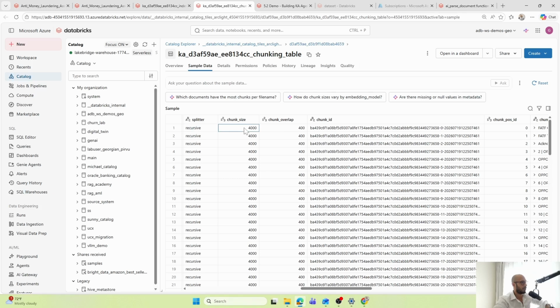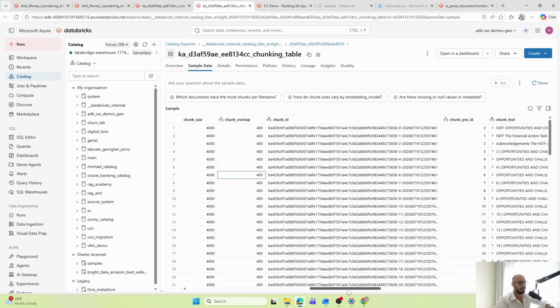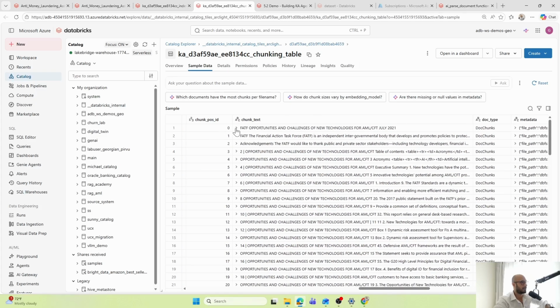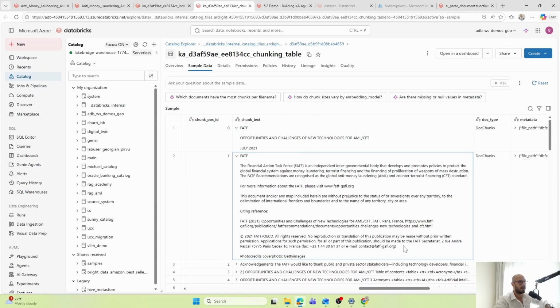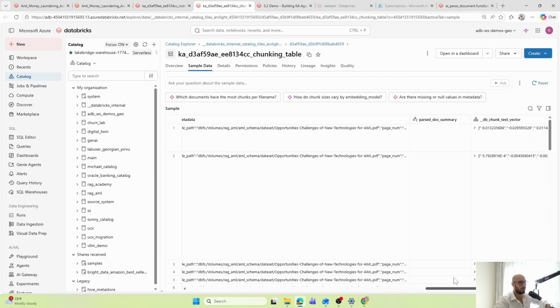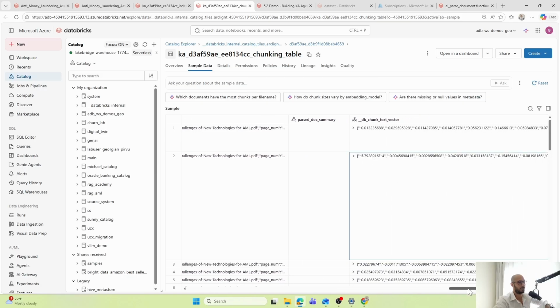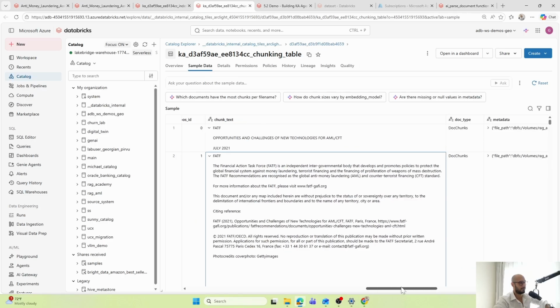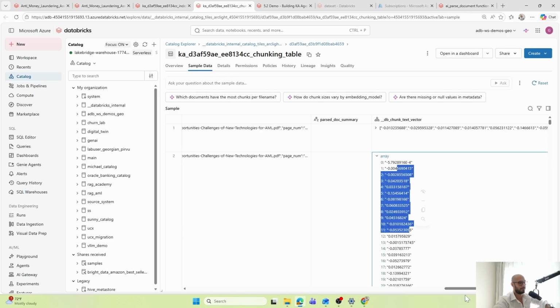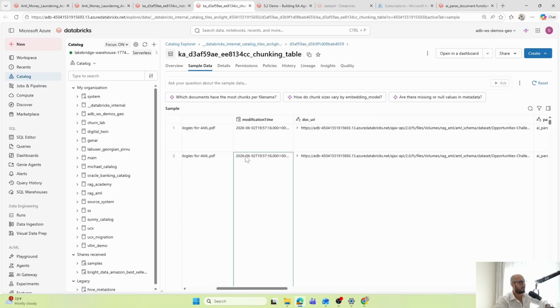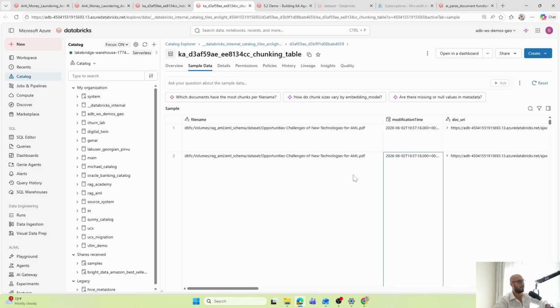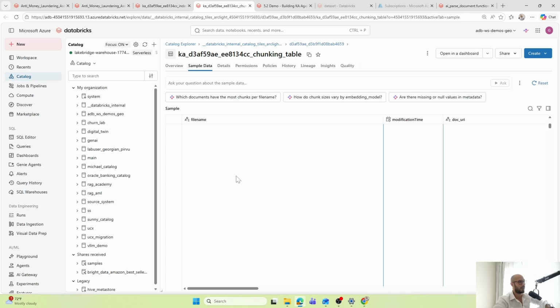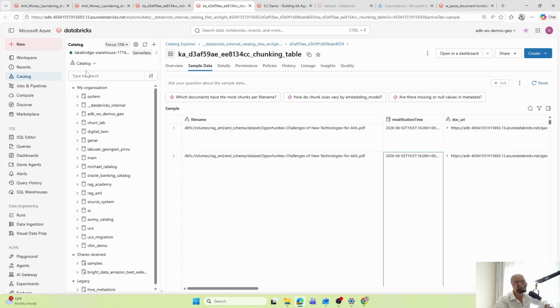And you can find here the chunk size, the chunk overlap. So this is the standard one. This is the chunked text. And this is how the chunk looks after vectorization. So basically this text here was transformed into this vector search. Of course, what you have seen here, you can also build as code and do the whole RAG application framework within Databricks Workspace in notebooks.